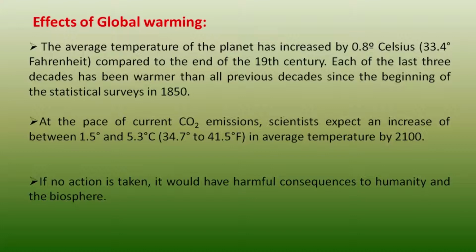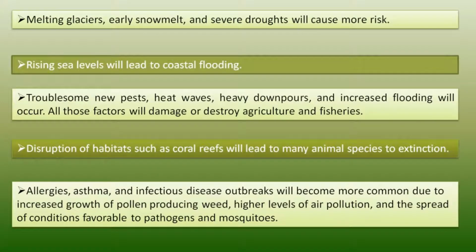Now, you can imagine how drastic an effect it is going to show. And if no action is taken, it would have harmful consequences to humanity and the biosphere. So melting glaciers, early snow melt, and severe drought will cause more risk. Rising seas will lead to coastal flooding. Troublesome new pests, heat waves, heavy downpours, and increased flooding will occur.